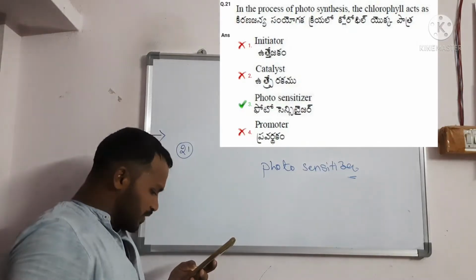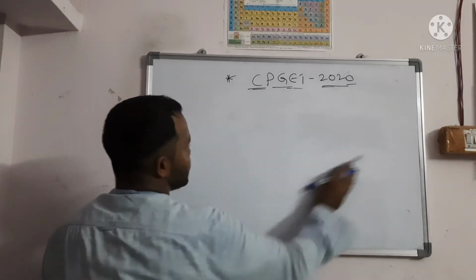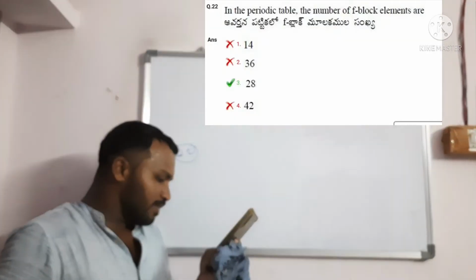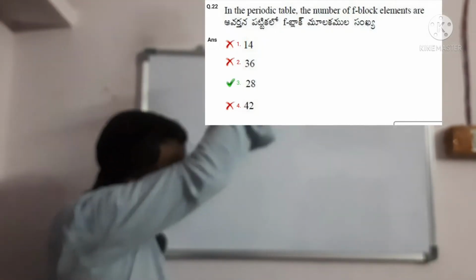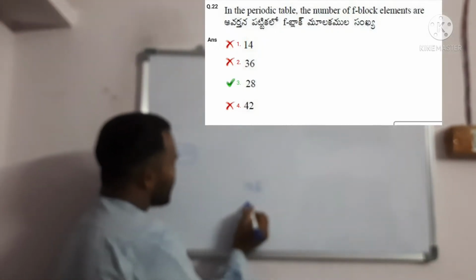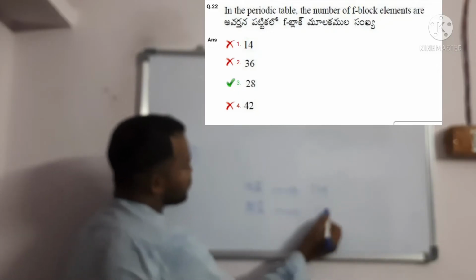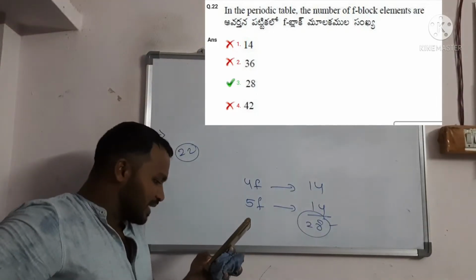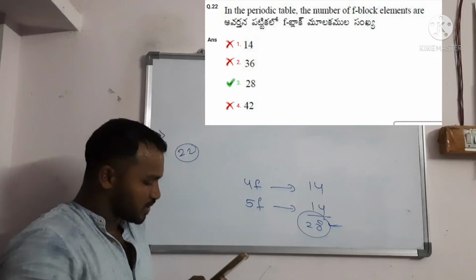Next, question number 22. In the periodic table, the number of f-block elements. We have the 4f and 5f series, and each f-block contains 14 elements, so the answer is 28. The options given are 14, 36, 28 and 42. 28 is the correct option.